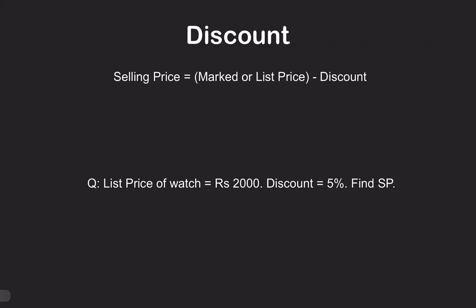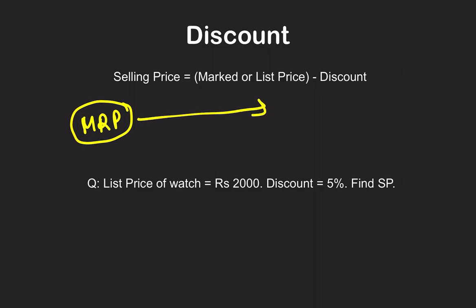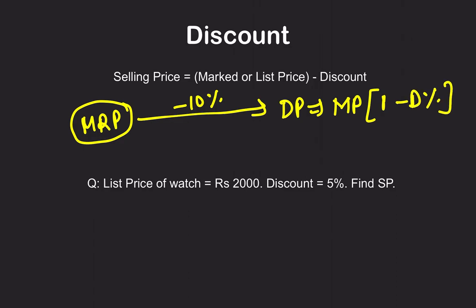Now the discount. The discount is pretty easy. Don't worry. Simply, suppose a price is marked at some price. You put a discount of, suppose, minus 10%. So to calculate, the discounted price is equal to marked price into 1 minus discount. There is always a minus here. Why? Because discount gets subtracted from the marked price. I hope it is clear.